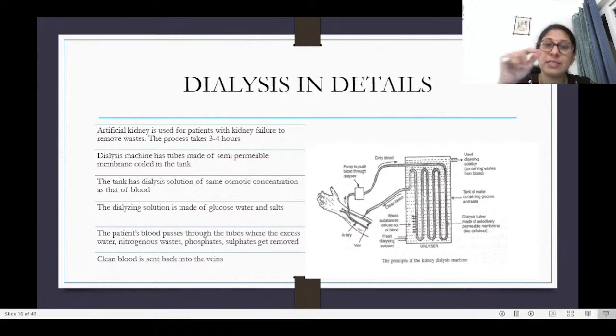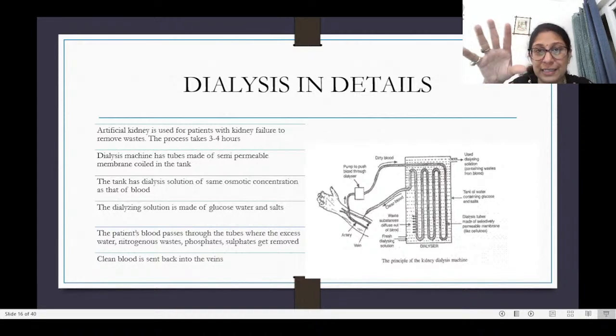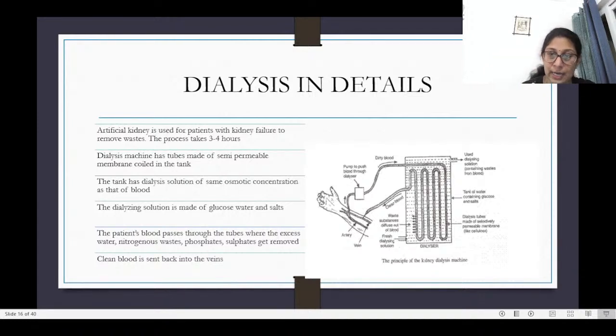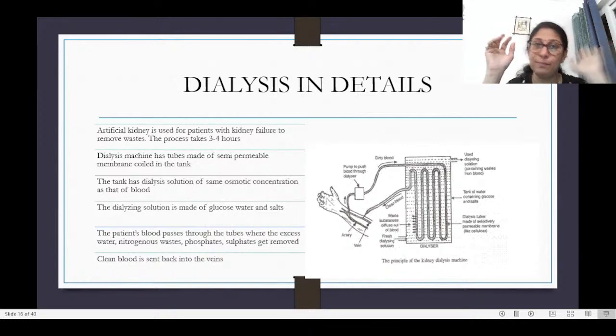Okay, so now how does dialysis happen? What are the steps in detail? First, it is used for patients who have a kidney failure or whose kidney is not functioning properly. This entire process of dialysis takes about 3 to 4 hours. So the dialysis machine has a lot of tubes, as you can see here, and these tubes are made up of semi-permeable membrane, and these tubes are dipped inside a solution which is the dialysate, and this solution has the same osmotic concentration as that of blood.